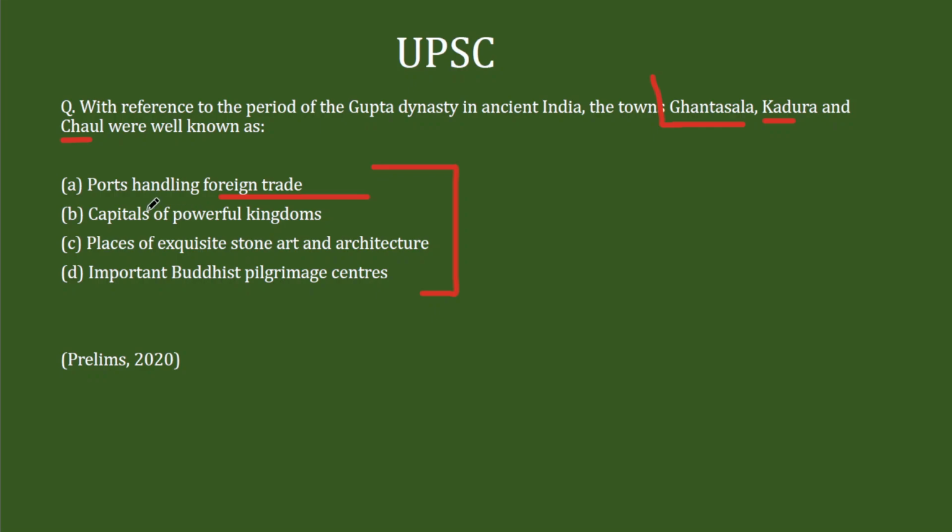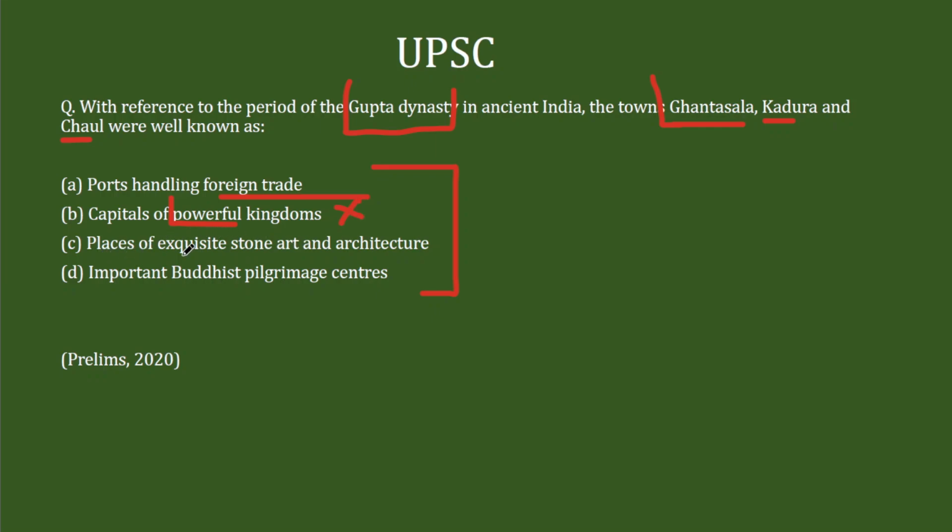Second option, capitals of powerful kingdoms. So powerful kingdoms in the Gupta dynasty or the period around Gupta time, or in ancient India for that matter, can be numbered on your fingers, and their capitals is something that everybody will be familiar with, at least one of them. But here you have 3 alien terms, so this option is more likely to be wrong. Not wrong completely, we are not ruling it out, but likely to be wrong.